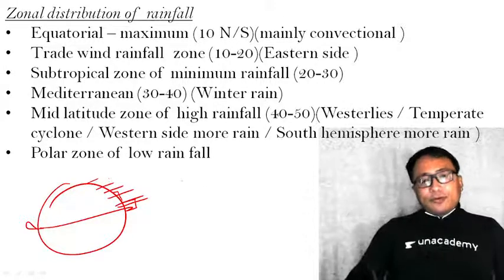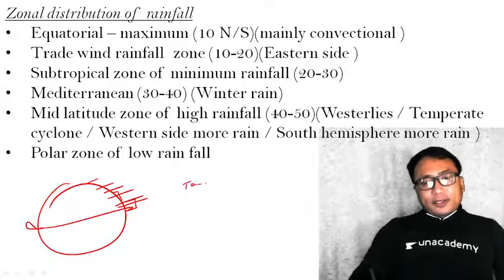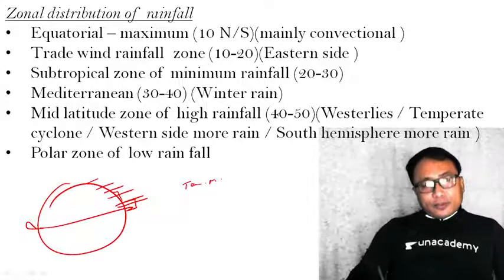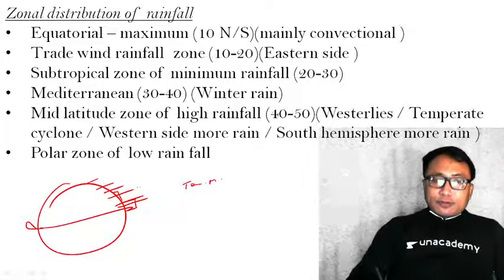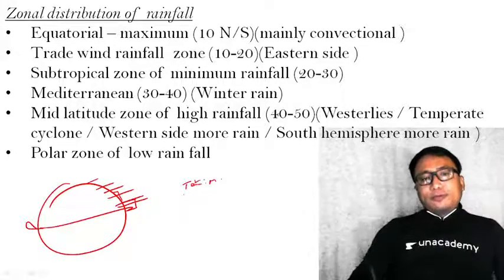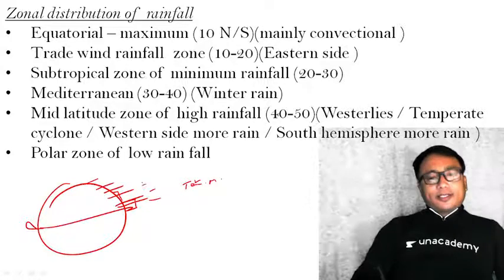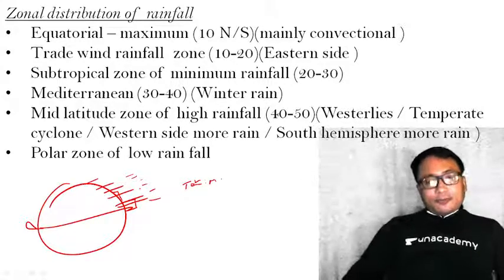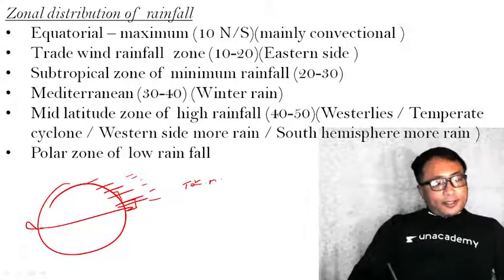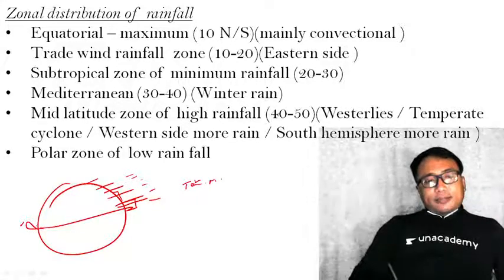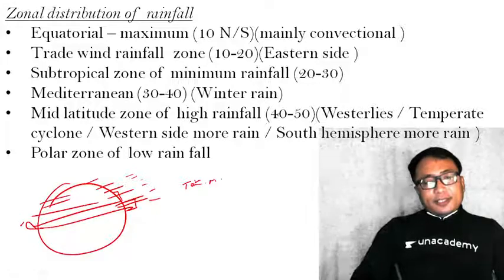Because rainfall is nothing but a function of temperature and moisture content. Now we know that the actual temperature variation is also a little bit different. Local variation will be there, but it is zonal in characteristics. Therefore, if you observe the rainfall pattern, it is zonal in characteristics, means different zones as per the latitude.